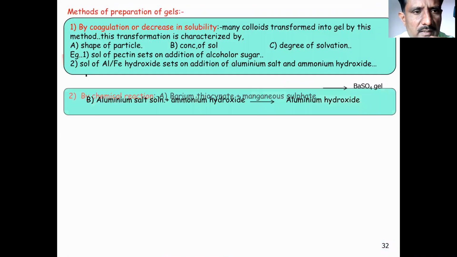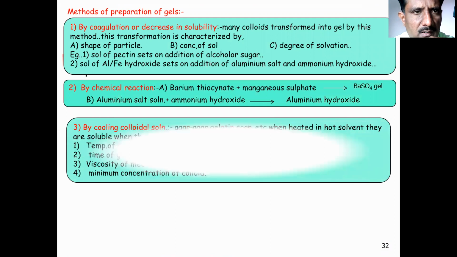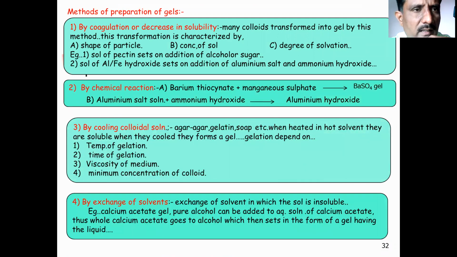Now these are the methods of preparation for the gel system. First is by coagulation or decrease in the solubility, by which we can easily prepare the gel particle. Second, by chemical reaction method, we can easily prepare the gels. Third is by cooling the colloidal solution, we will get the gels. And the fourth method is by exchange of solvent, by which we can easily obtain the gel colloidal system.